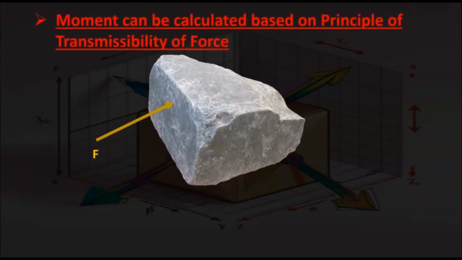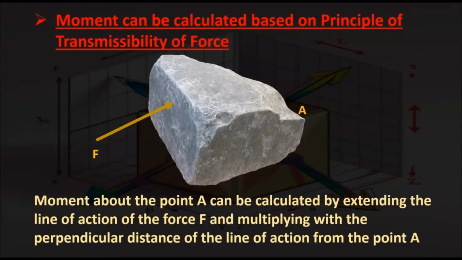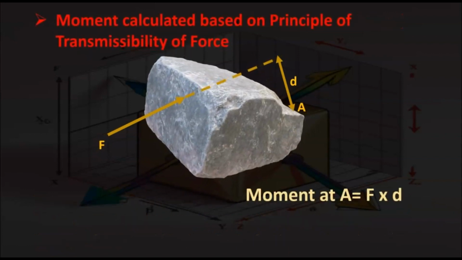Now, moment can be calculated based on the principle of transmissibility of force. For example, a force F is acting on the object, and there is a point A on the other end of the object. The moment about the point A can be calculated by extending the line of action of the force F and multiplying with the perpendicular distance of the line of action from the point A. So we draw the line of action for this force, and the perpendicular distance between the line of action and the point A is d. Then the moment at the point A is F into d.